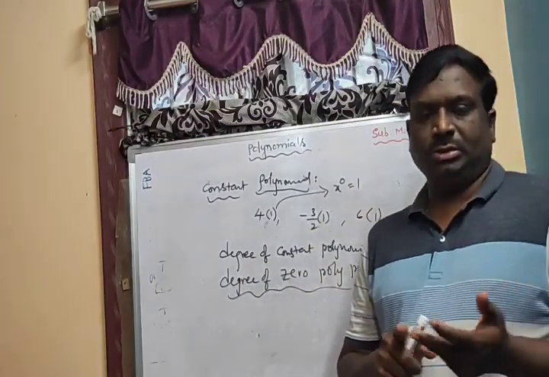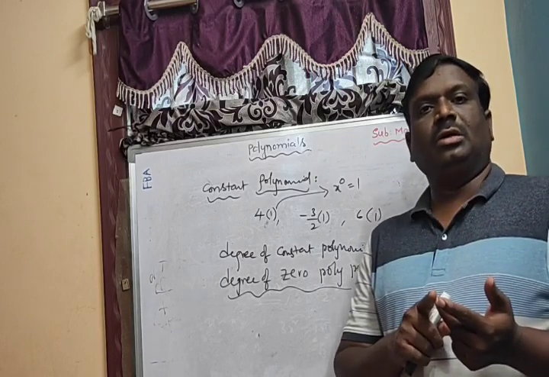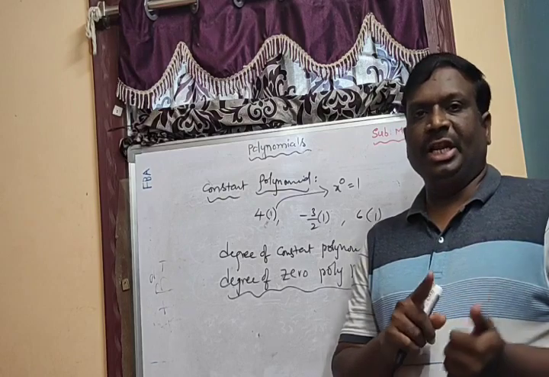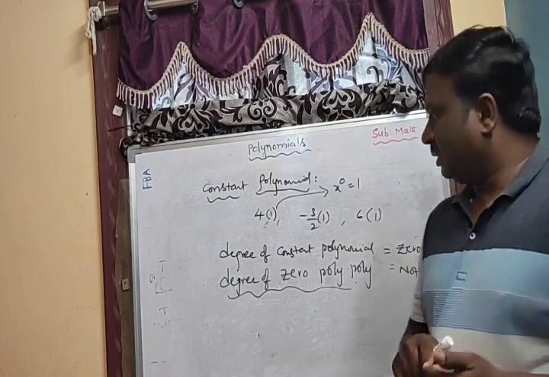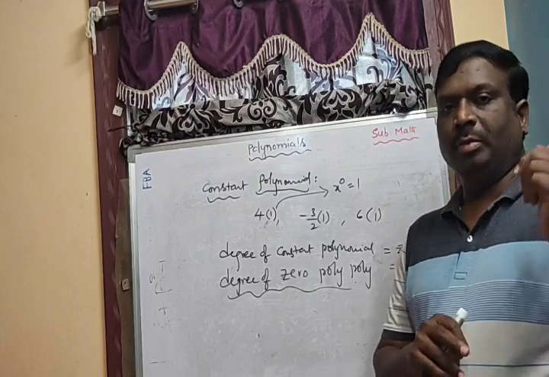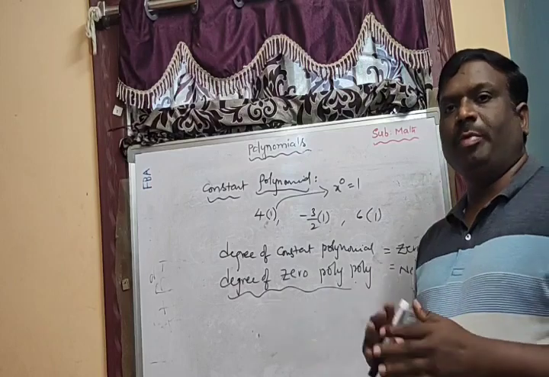Next, types of polynomials based on their terms and their degree. Next, how to find the degree of the polynomial. Next, the zero polynomial, the zero of the polynomial, and the most important one, the value of the polynomial, that is how to find the value of the polynomial.